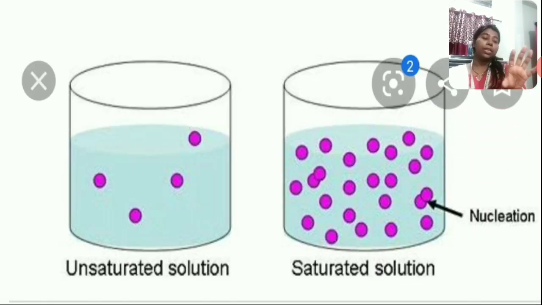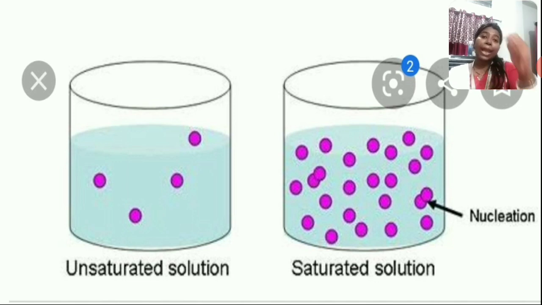Now the second picture. The second picture is a glass of water and you have added some tablespoons of sugar in it. After adding some tablespoons of sugar, the sugar gets mixed properly. Now after some point of time you are again adding some spoons of sugar. At that time it is not mixing with the water, but instead it settles down at the bottom. Why? I told you there are some molecules in water.